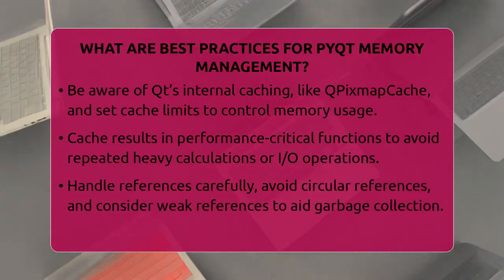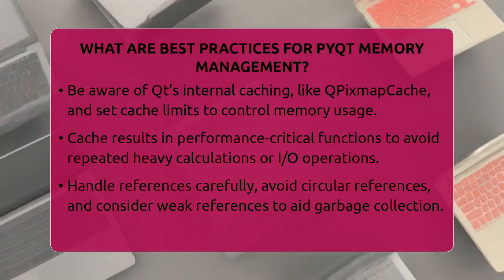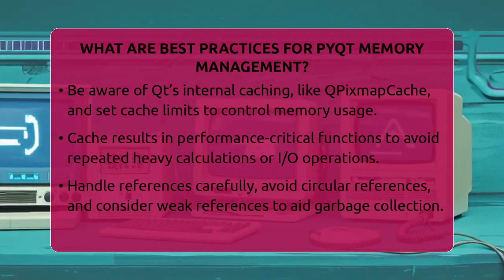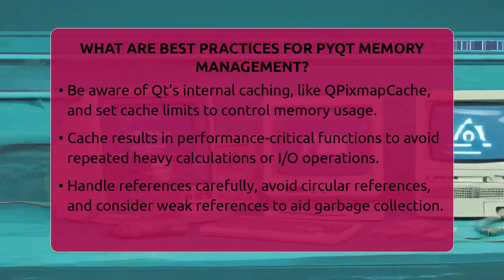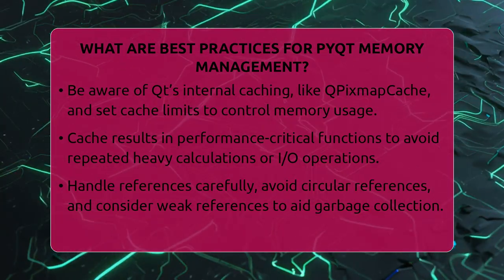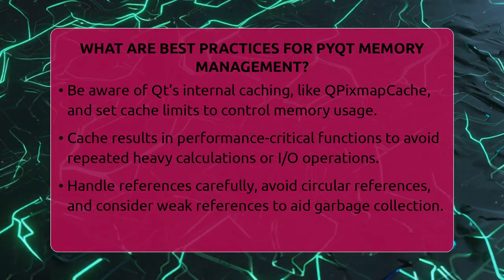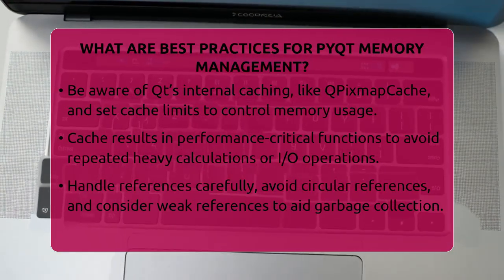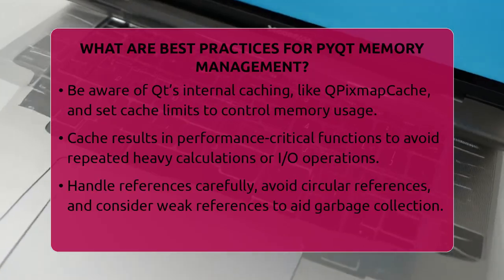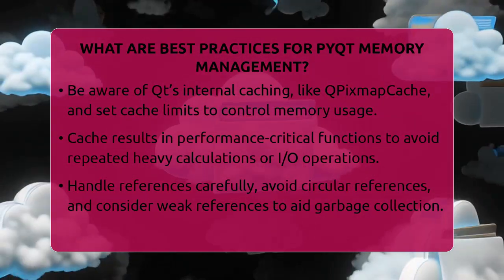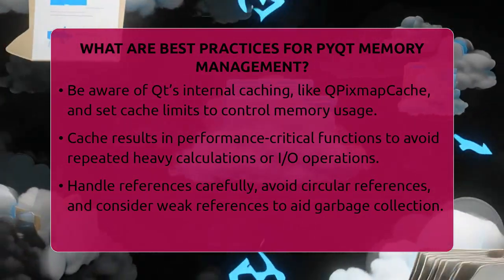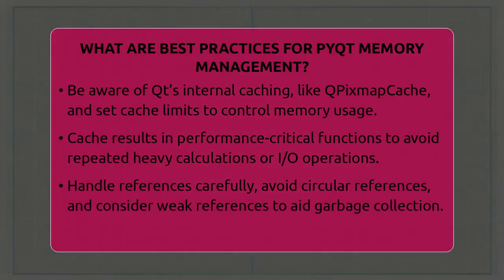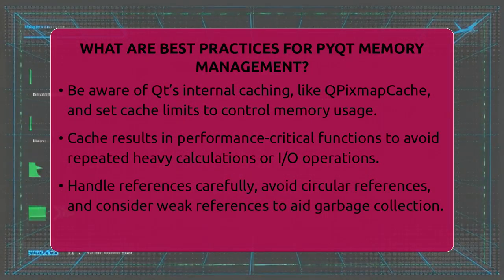Optimize functions that run often or are performance critical. For example, if you load images repeatedly during scrolling or resizing, cache the scaled images instead of reloading or rescaling every time. Avoid heavy calculations or file I/O inside these functions. Pre-compute or store results to reduce memory use and improve speed.